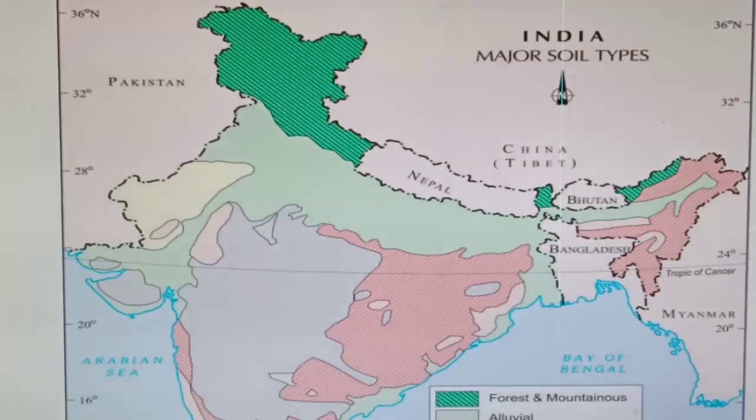So we will start from the top of India. And which soil is there at the top of India, as it is clear by name, mountainous soil. On the north side, mountains are there of India, right? This area, Jammu and Kashmir, Uttarakhand, Himachal Pradesh, Sikkim, and western part of Arunachal Pradesh. Here, mountainous and forest soil is present.